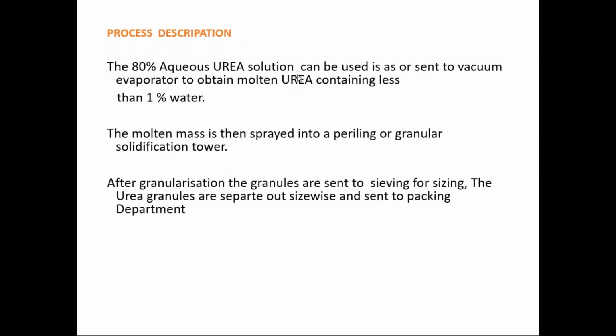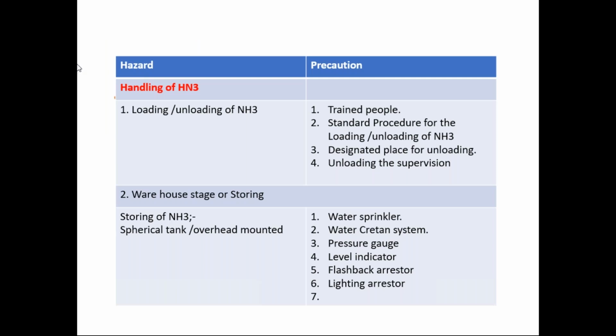About 80% aqueous urea solution can be sent to the vacuum evaporator to obtain molten urea containing less than 1% water. Now the final product has less than 1% water, 99% product. The molten mass is then sprayed into the prilling tower, and after granulation the final product in the form of granules is sent to the sieving for sizing. The urea granules are separated out size-wise and sent to the packing department. So whatever fertilizer is available in the market is in the form of granules, that is, solid particles.